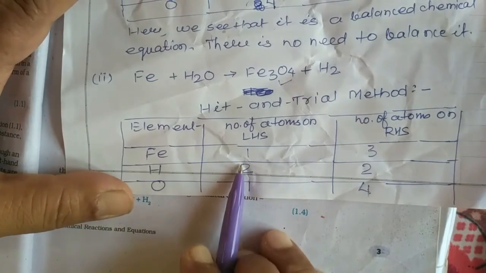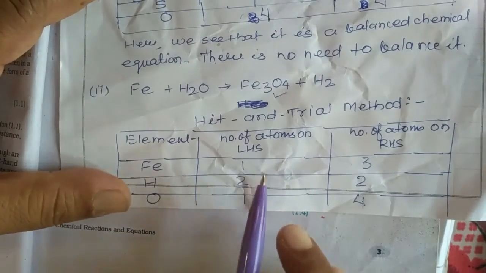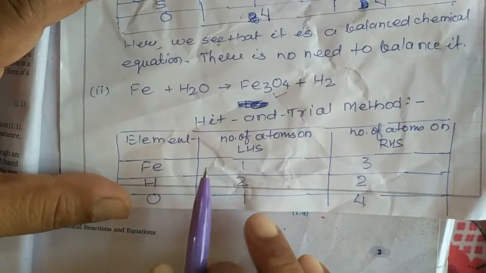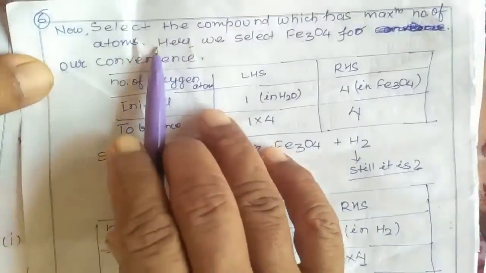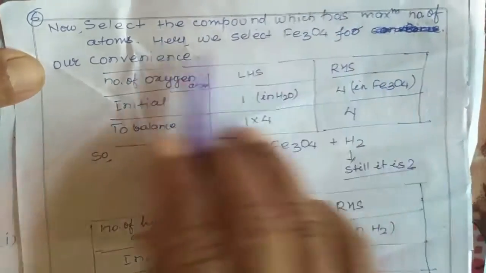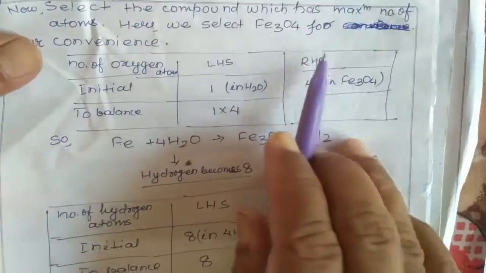Now, we have to take the compound which has the maximum number of atoms. During the chemical reaction, we select the compound which has the maximum number of atoms of an element. Here we select Fe3O4 for our convenience.